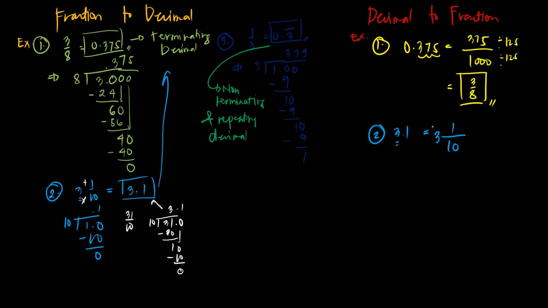Okay po? Or you can convert this into improper if you want. If you convert this into improper, you will get 31/10. So it's either of the two will be accepted.